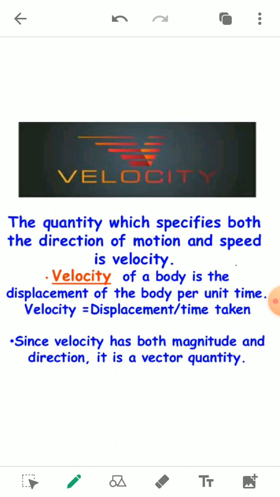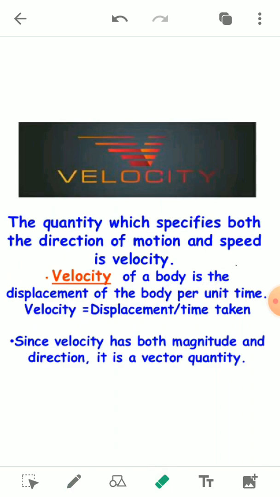In other words, we should know the speed of the car as well as the direction of the speed, which determines the velocity. So by this we can define velocity as the displacement of the body. Here we can say the velocity of a body is the distance traveled per unit time in a given direction.